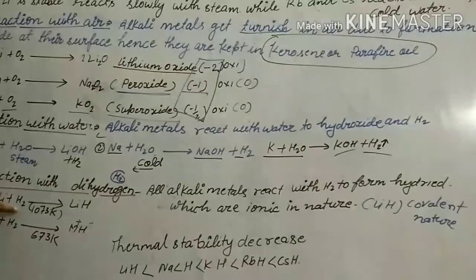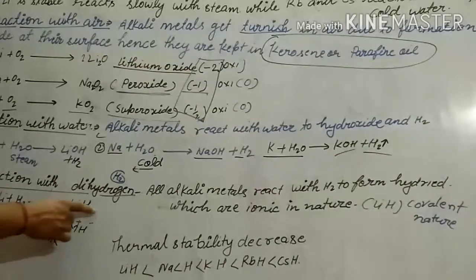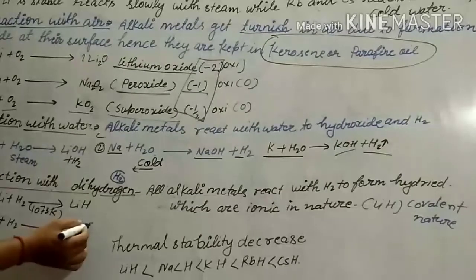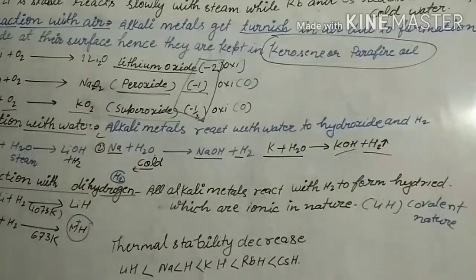Lithium plus H2 reacts at 1073 Kelvin to give lithium hydride, and other metals react with hydrogen at 673 Kelvin and form ionic hydrides.